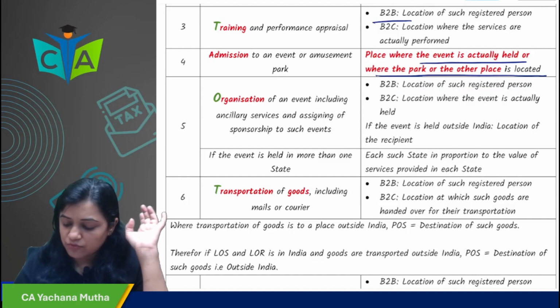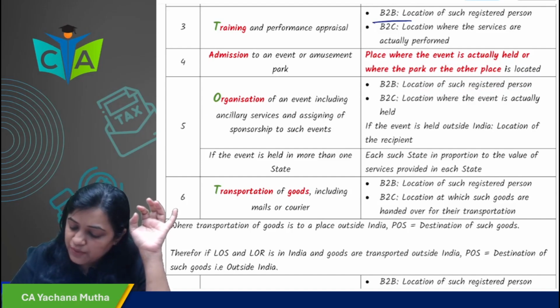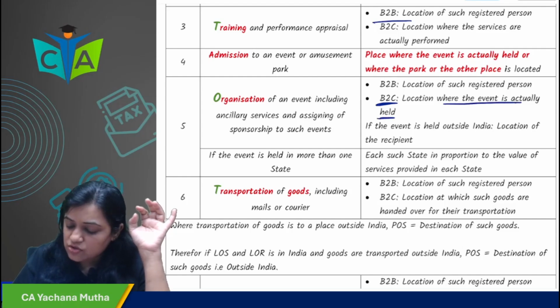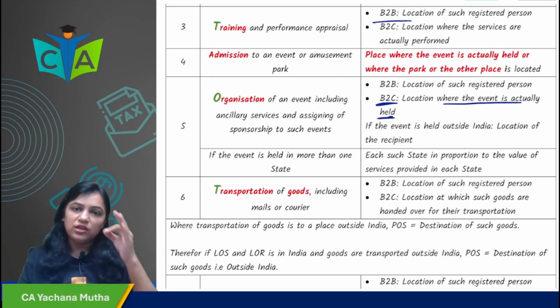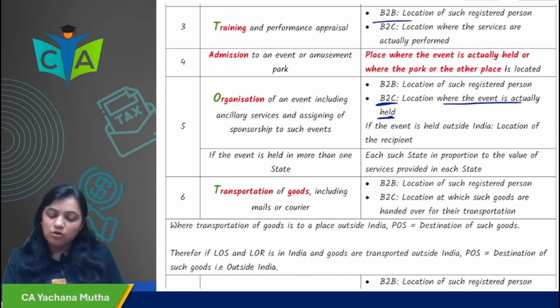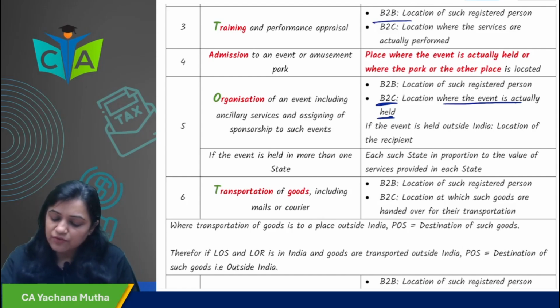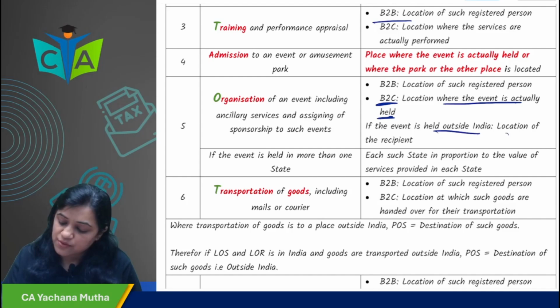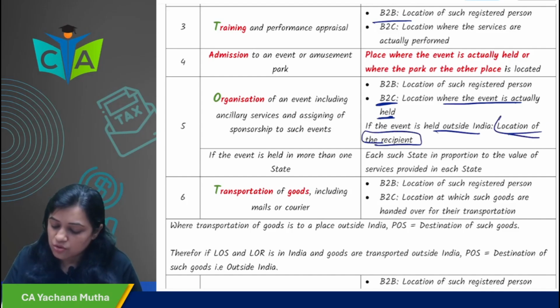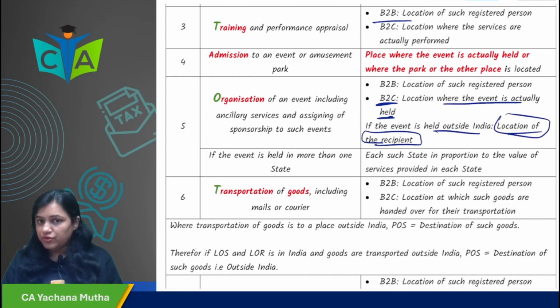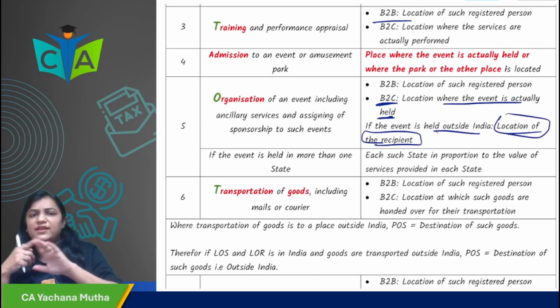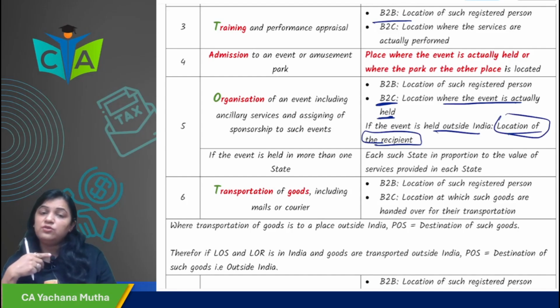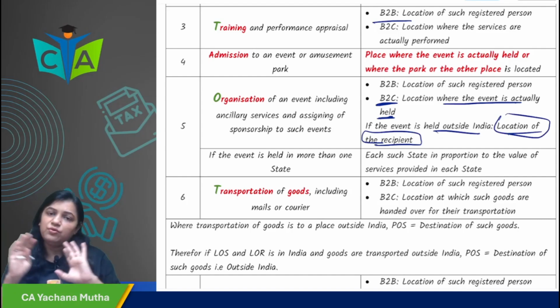But if it is B2C, then location where the event is actually held would be the place of supply. But now if the event is held outside India, now the event is in Dubai, so in that case, place of supply would be location of recipient. So in case of organization of event, there are three possibilities. One, if it is B2B, very simple, location of registered person. Second, if it is B2C, then where the event is held, if the event is held in India. But if the event is held outside India, in that case, location of recipient would be place of supply.